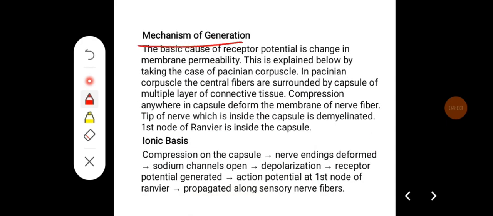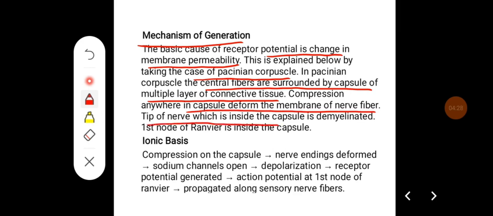Mechanism of generation of generator potential. The basic cause of receptor potential is change in membrane permeability. This is explained below by taking the case of the Pacinian corpuscle. In the Pacinian corpuscle, the central fibers are surrounded by a capsule of multiple layers of connective tissue. Compression anywhere in the capsule deforms the membrane of the nerve fiber. The tip of the nerve inside the capsule is demyelinated. The first node of Ranvier is there inside the capsule.